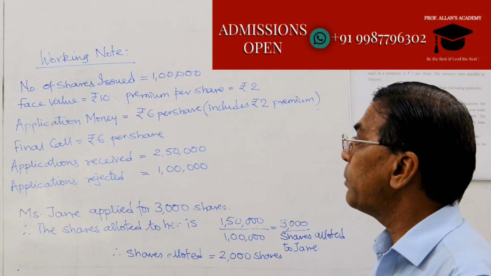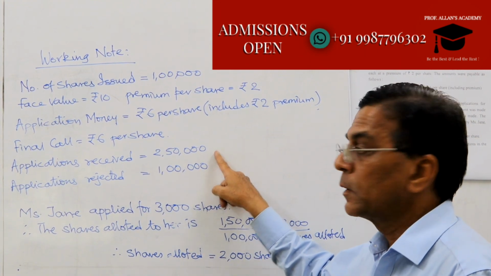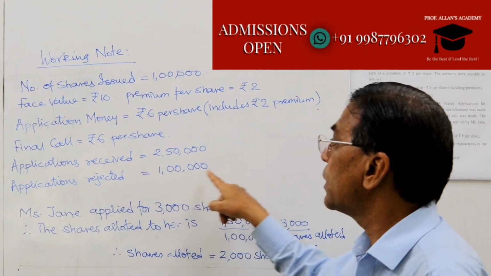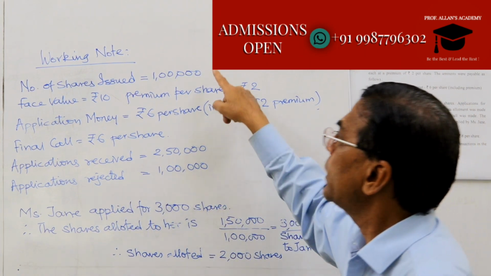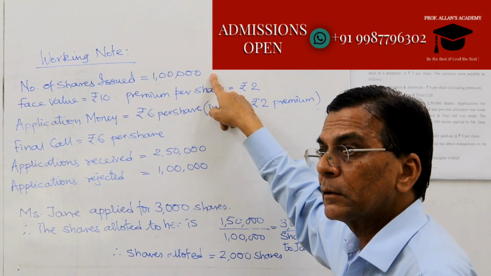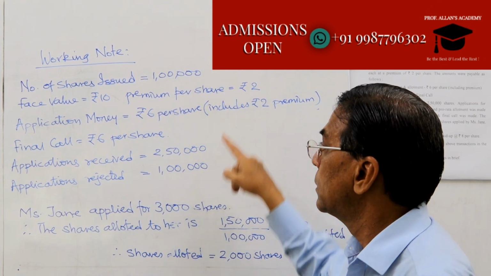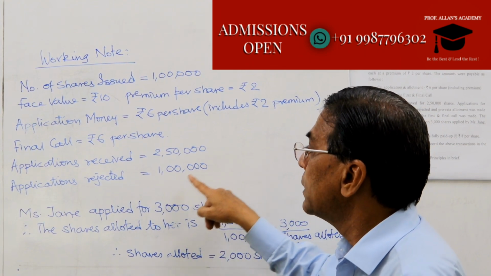Now, what were the number of applications received? 2,50,000. How many applications were rejected? 1 lakh. But how many shares are we issuing? 1 lakh. We are issuing 1 lakh shares. But here the application received is 2,50,000.